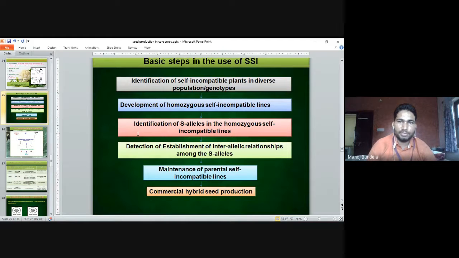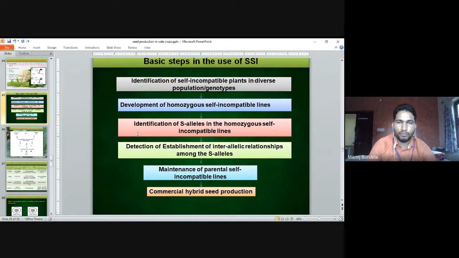Basic steps in the use of sporophytic self-incompatibility. First step is identification of self-incompatible plants in a diverse population or genotype. After that, we go for development of homozygous self-incompatible lines.